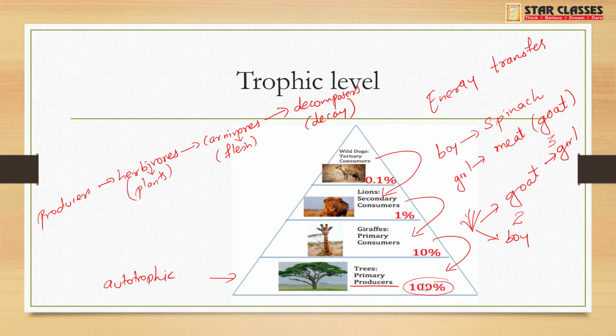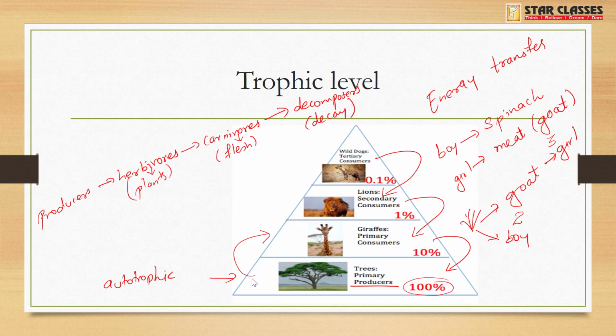Okay, so this pyramid explains to us the energy transfer. See, what is the meaning of energy transfer? Whatever the energy or nutrient is there in this tree will not be completely transferred to the giraffe. He will be able to consume only 10% of it.